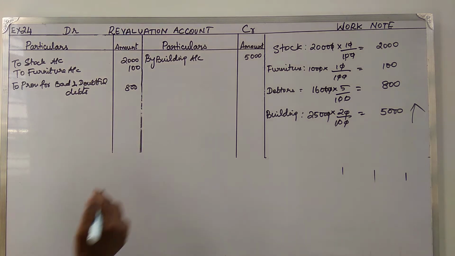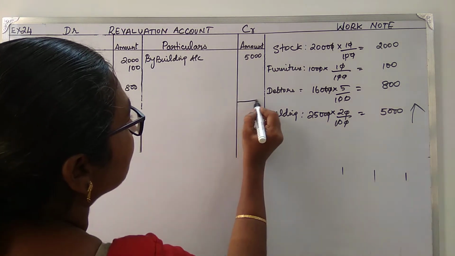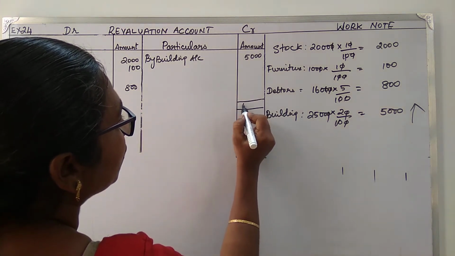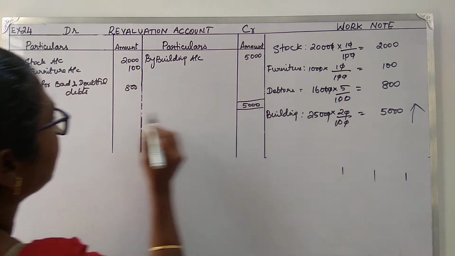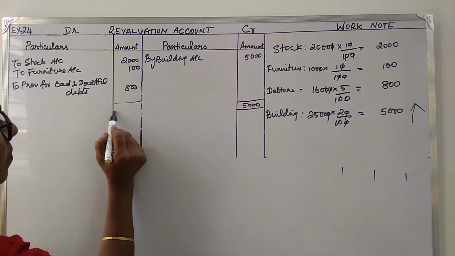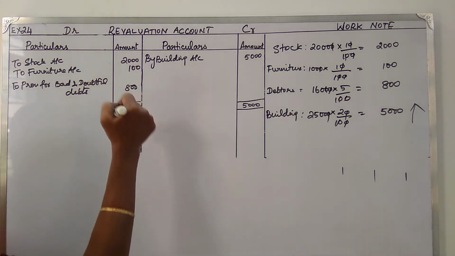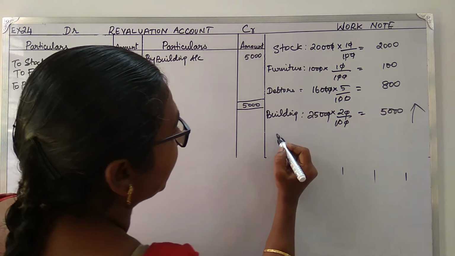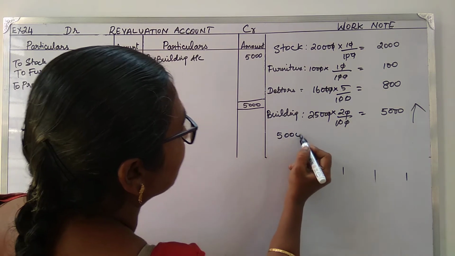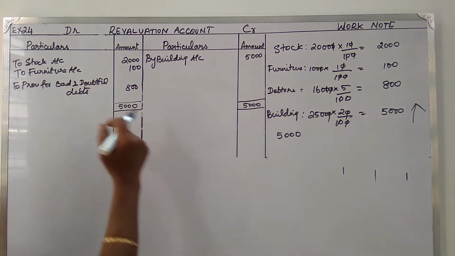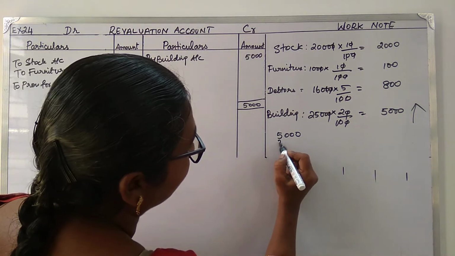So now let us total. It comes up to 5,000. We have to subtract the value, it comes here 2,900. Okay.